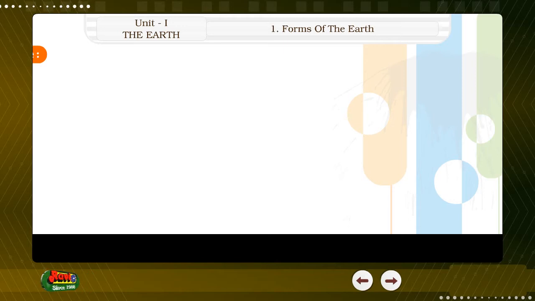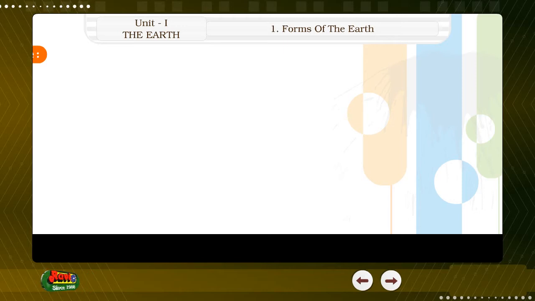The larger bodies of water are called the oceans, and the larger land areas are called the continents. The Earth is the living home for a large number of human beings, animals, plants, and various other living things. As we get all the things which are necessary for our living, we call the Earth our home.